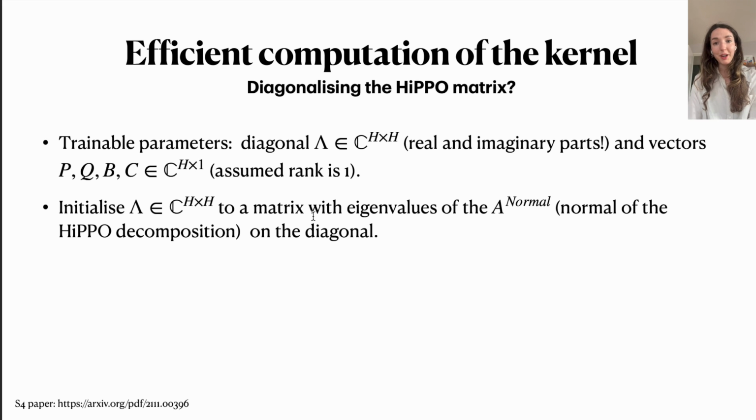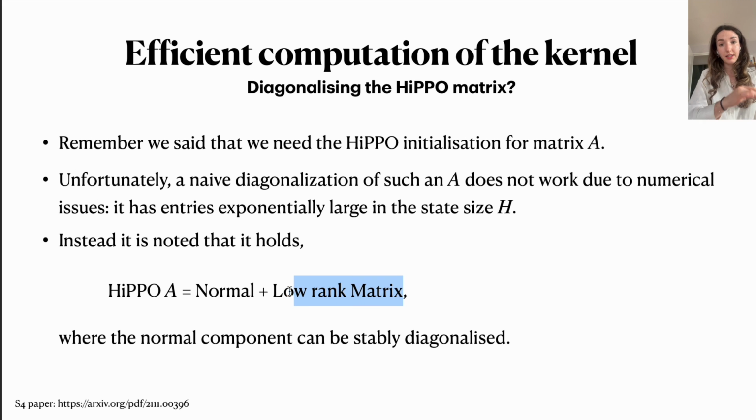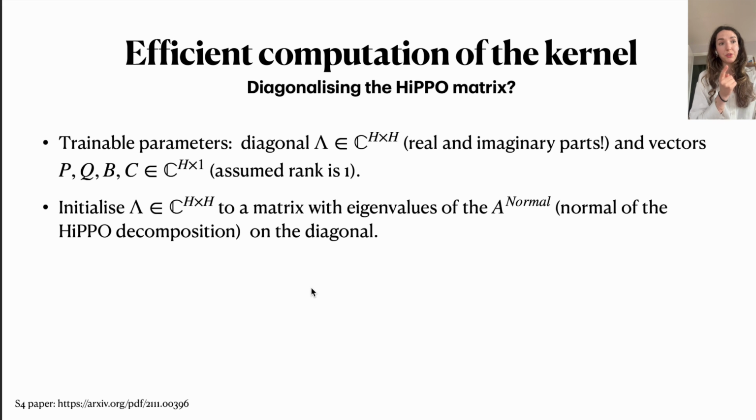So then we get to the final formulation of the setup. We would basically have as trainable parameters now this diagonal matrix lambda, where we would train both the real and the imaginary parts. We would have matrices P and Q, which come from this low rank decomposition of this Hippo matrix. We would still have as trainable components, of course, our matrices B and C.